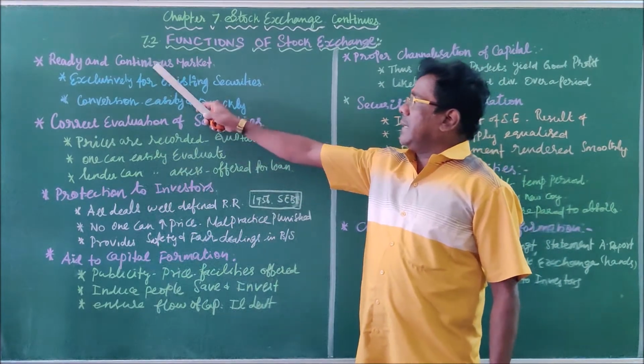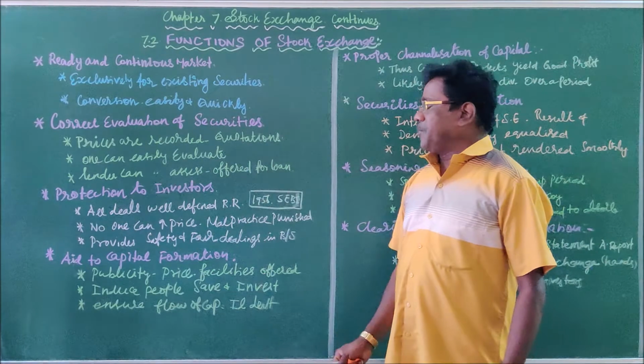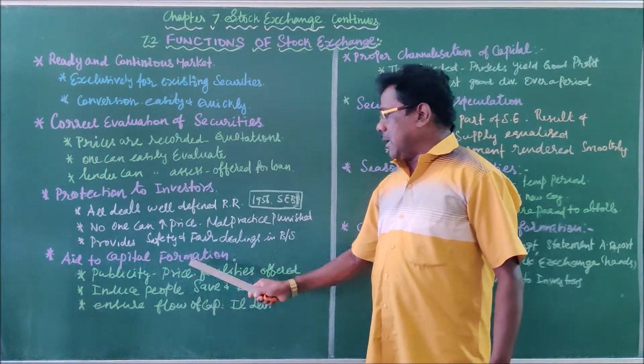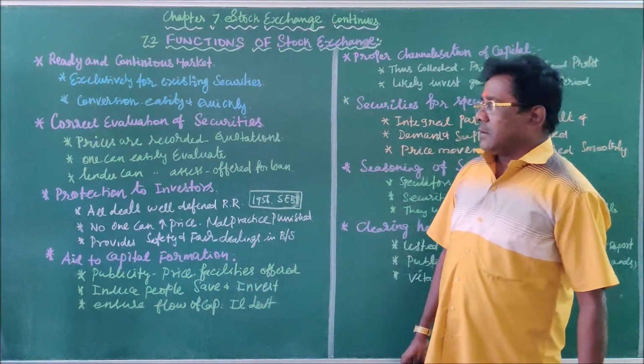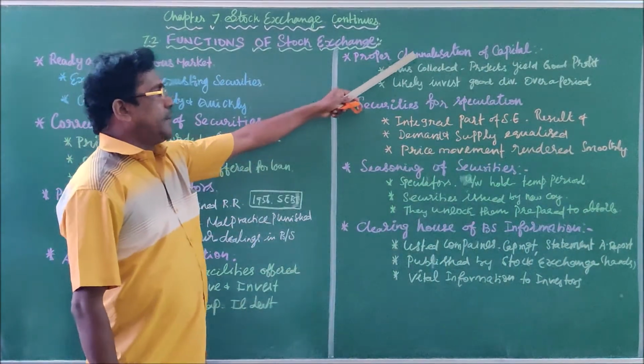Number 1, ready and continuous market. Number 2, correct valuation of securities. Number 3, protection to investors. Number 4, aids to capital formation. The remaining 4 more points: proper channelization of capital.